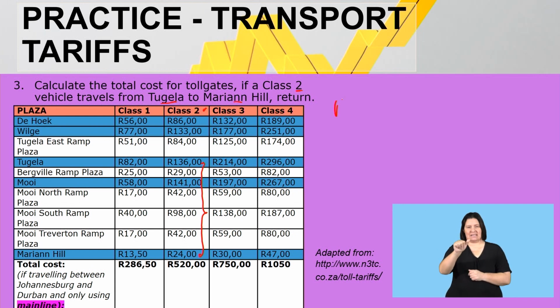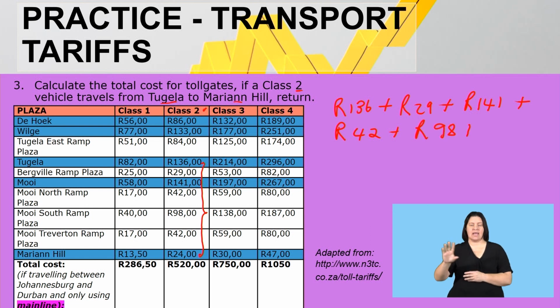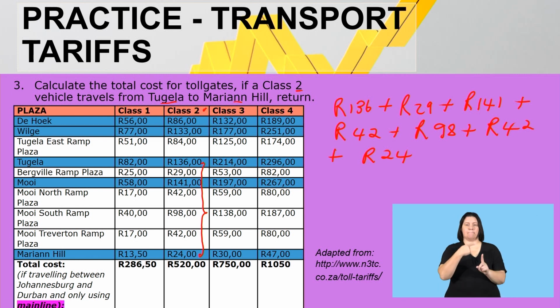So it's your 136 plus 29 rand plus 141 rand plus 42 rand plus another 98 rand plus 42 rand plus 24 rand. I'm at Marion Hill now. Now let's quickly just add all these amounts together. 136 plus 29 plus 141 plus 42 rand plus 98 rand plus another 42 rand plus 24 rand. So if I calculate this, I get a total of 512.